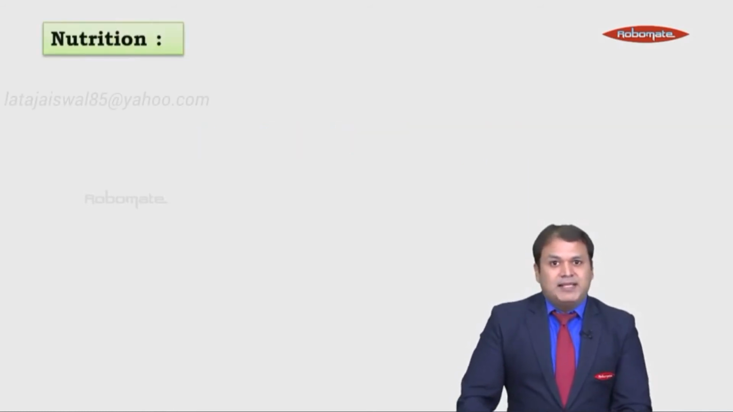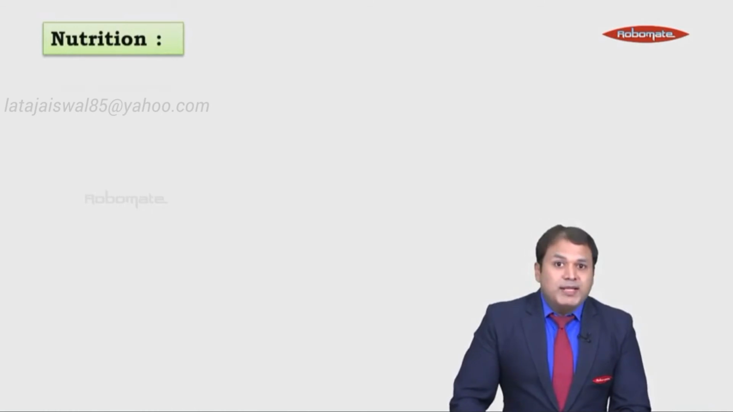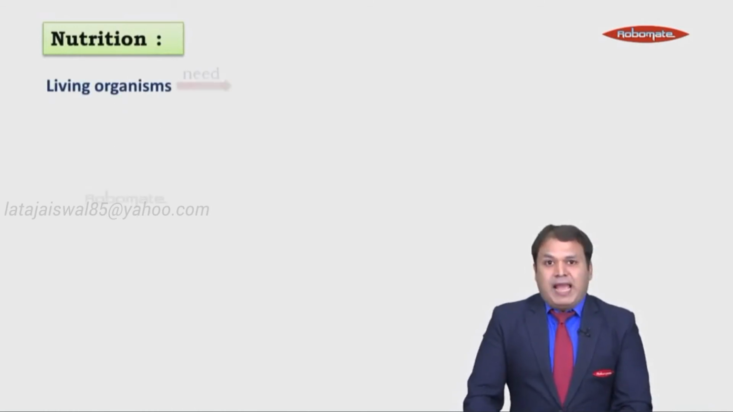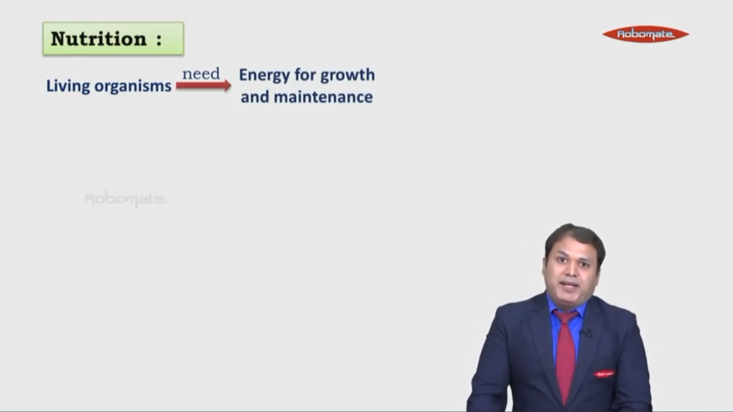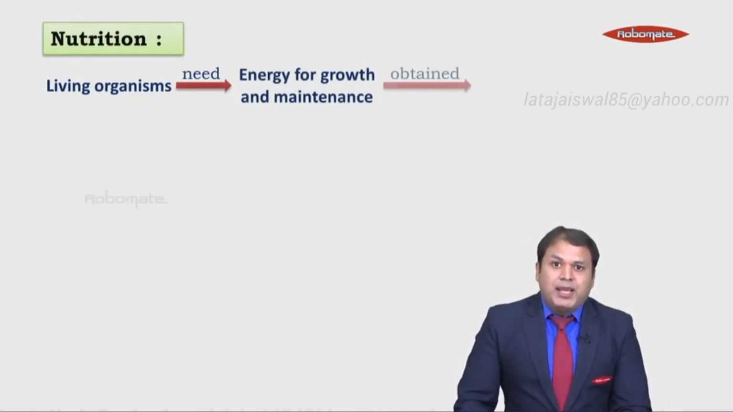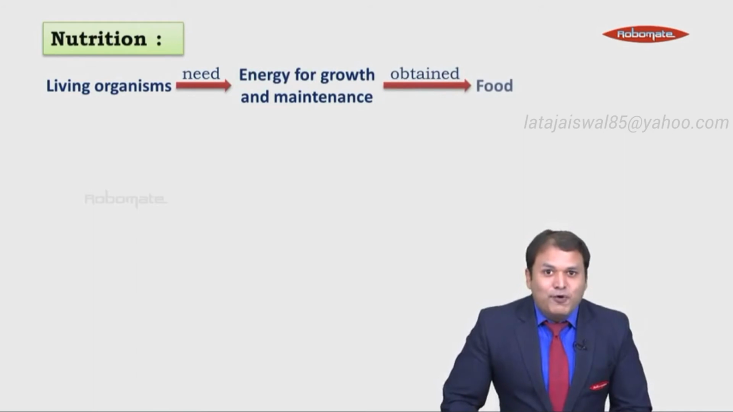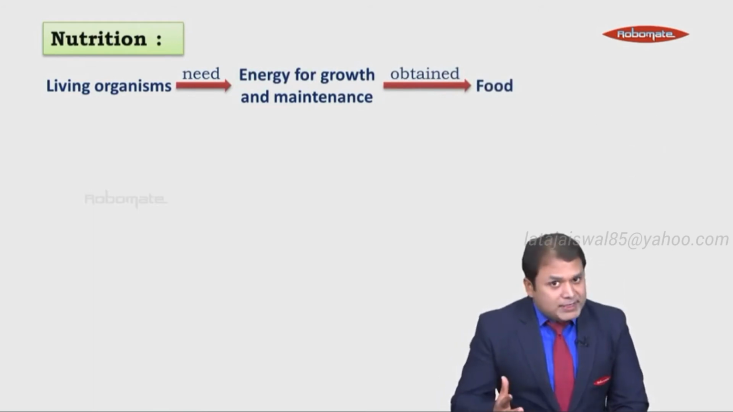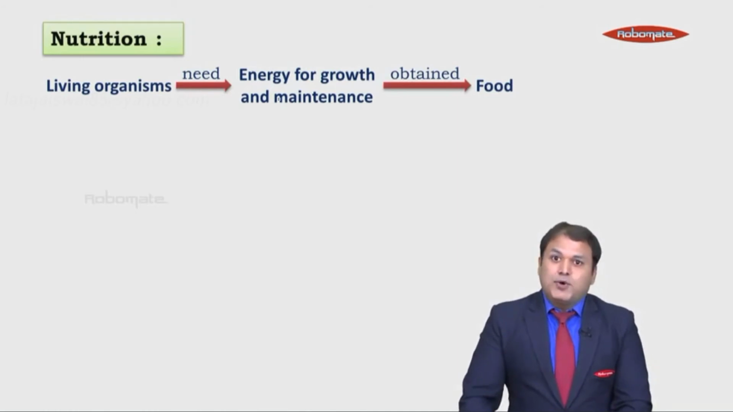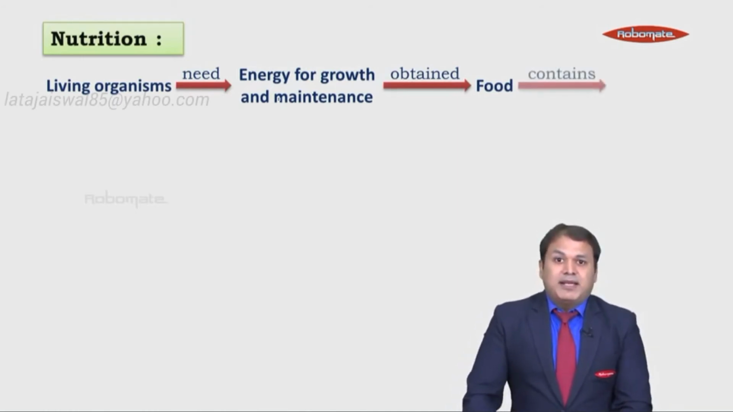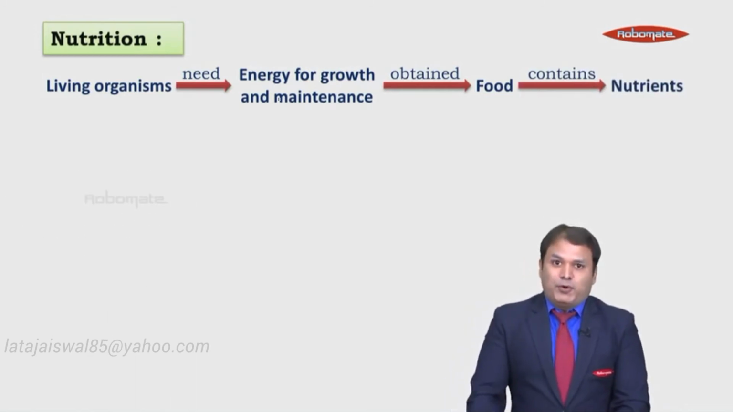So let us begin with the first life process, that is nutrition. Students, we know that all living organisms require energy for growth and maintenance. And this energy is obtained from the food that we eat. So what is it that is present in the food that gives us this energy? Our food contains certain essential components called nutrients, which give us this energy for growth and maintenance.